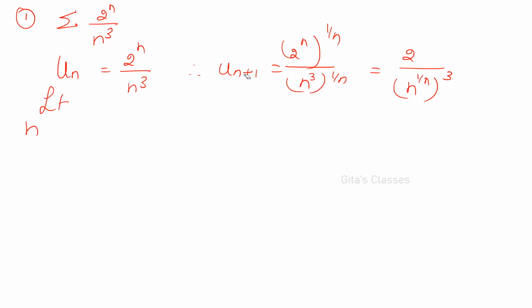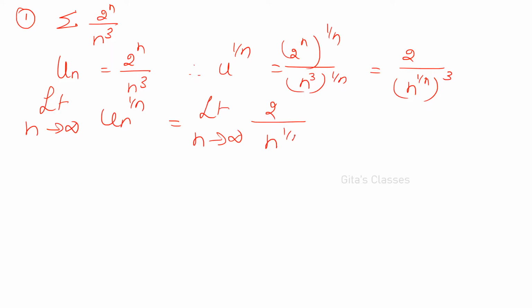It is not un plus 1, it is un power 1 by n. Limit n tends to infinity, un the whole power 1 by n is equal to limit n tends to infinity, 2 divided by n power 1 by n the whole cube. So this will become 0, so n power 0 is 1. You will get 2. 2 is greater than 1.